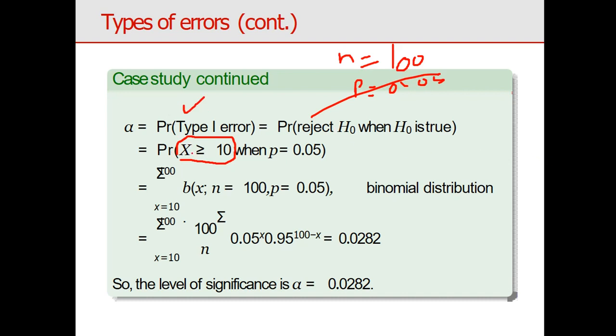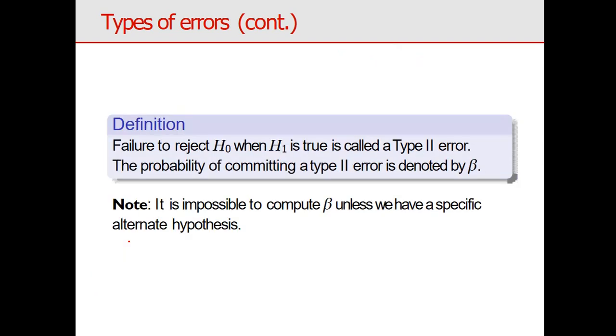So here I am writing the probability of x greater than or equal to 10 when my probability of success value is 0.05. We all know that this follows the binomial distribution. We can just substitute into the binomial distribution formula, then you can get the value of the type 1 error. Now we can see what the type 2 error is.